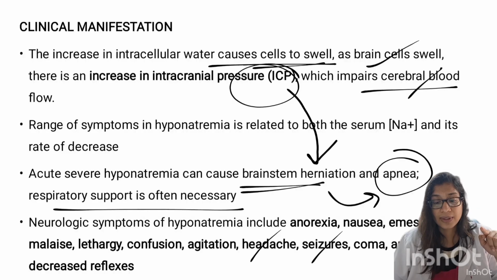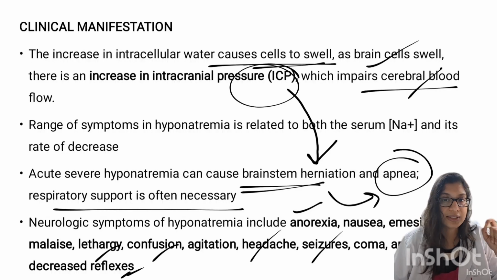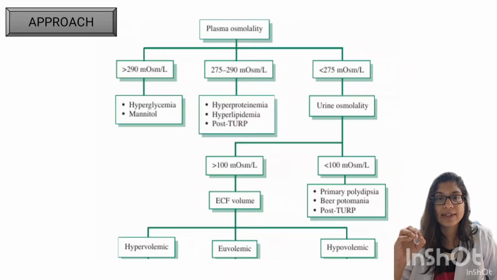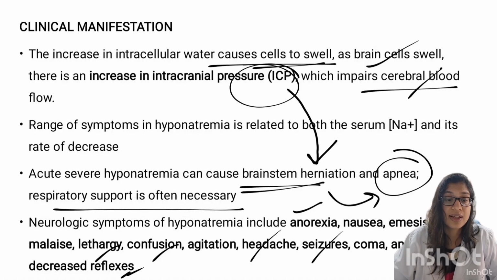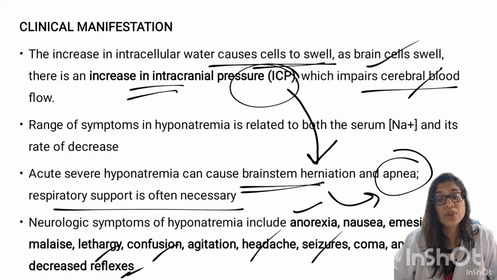Apart from this, there will be lethargy, confusion, and symptoms like nausea, vomiting, malaise. There will be decreased reflexes in this case, and other minor symptoms will be muscle cramps and weakness. If you ask me which is the deadliest clinical condition that can occur if a patient goes into hyponatremia, it is raised intracranial pressure, which can lead to brainstem herniation, respiratory failure, and death.